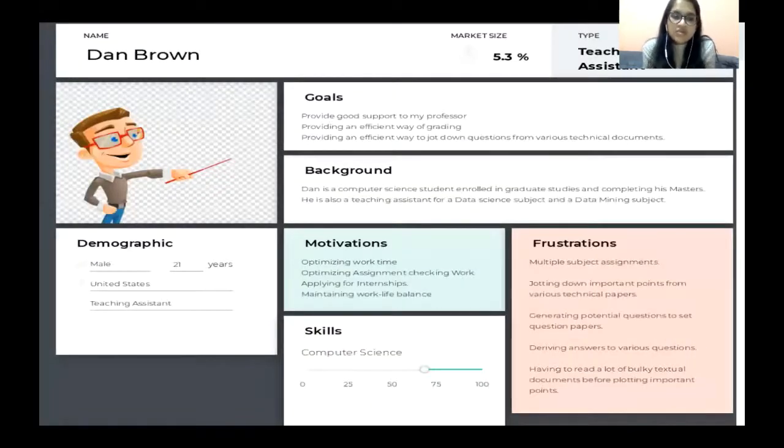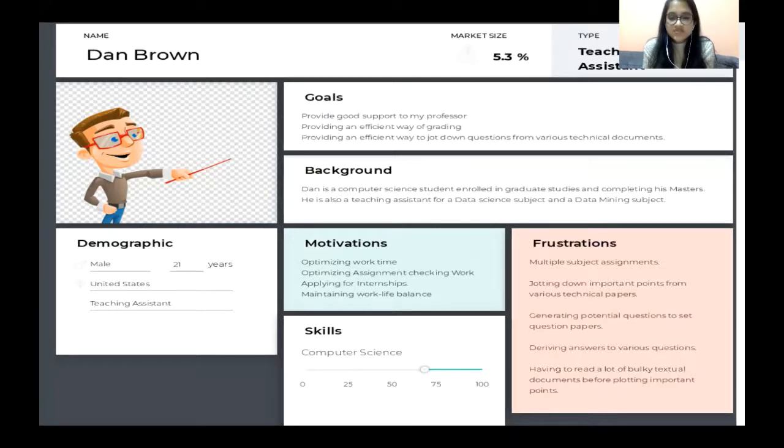Moving on, we can talk about Dan Brown, who is a similar sort of a TA who's studying in a university. He is enrolled in a computer science program. Focusing on the motivations and the frustrations that he would go through, he would want to optimize his work time. That would be his foremost motivation. Optimizing his assignment checking work, applying for internships, and maintaining a work life balance.